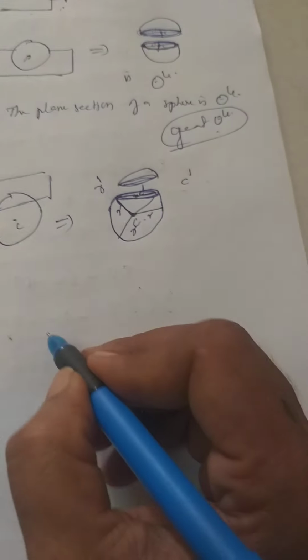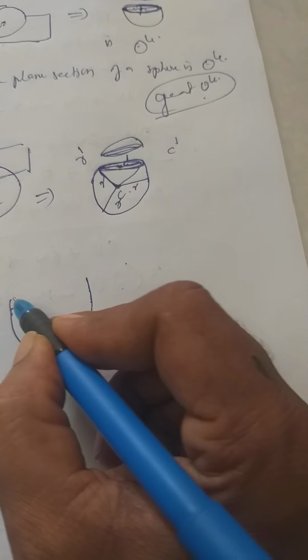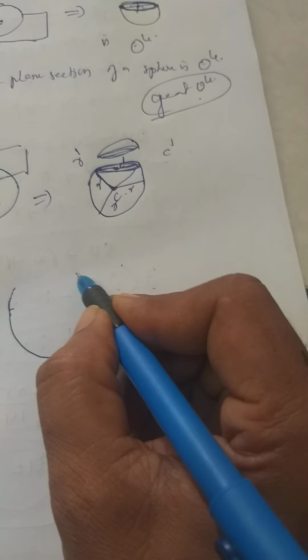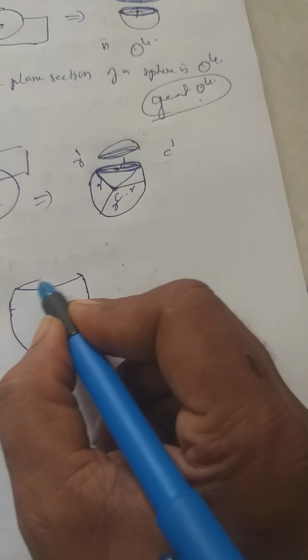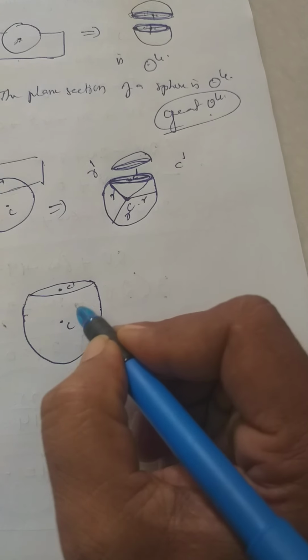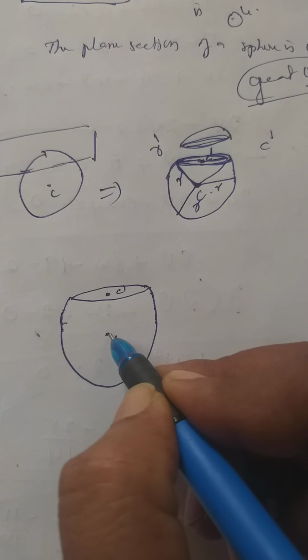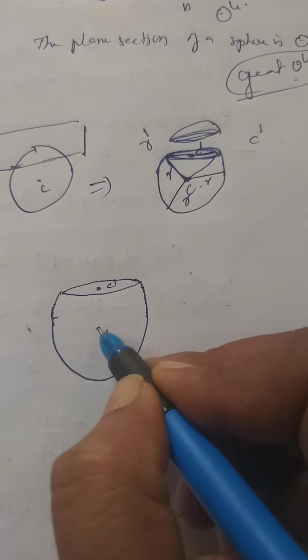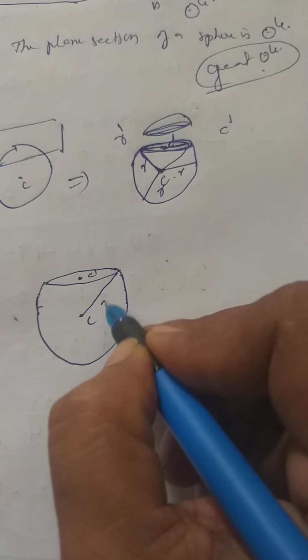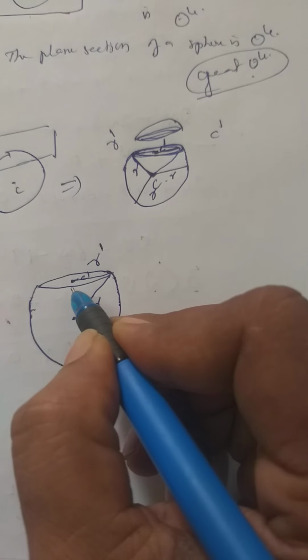Now, once again, we'll draw like this. This is called C dash, this is called C. This is the center of the circle, this is the center of the sphere, this is the radius of the sphere, this is the radius of the circle.